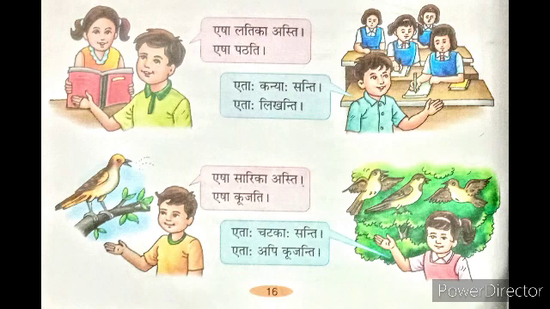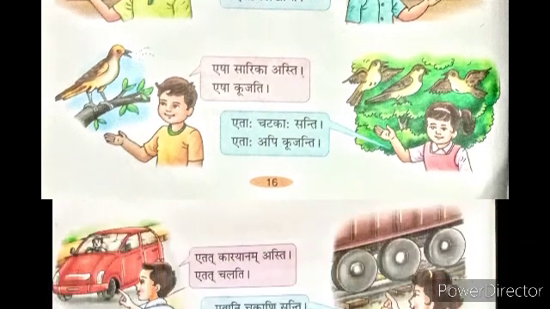They are writing. Esha sarika asti. She is Sarika. Esha kujati. She is chirping. Etaha chatakaha santi. They are sparrows. एताः अपि कूजन्ति. They are also chirping.